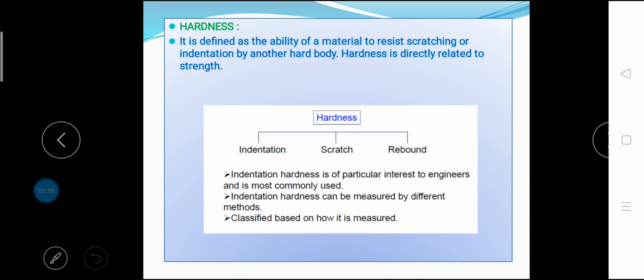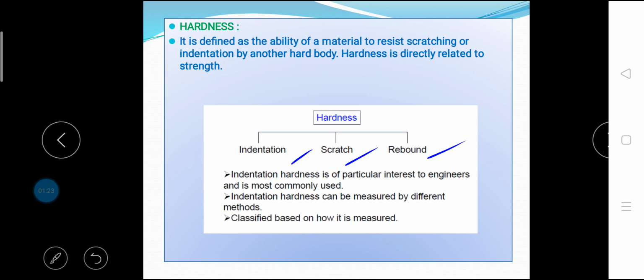The hardness of a material usually implies the resistance to deformation or indentation. It is an easily measured quantity. There are three general types of hardness measurements depending upon the manner in which the test is conducted. These are scratch hardness, indentation hardness and rebound hardness. Let us discuss one by one.